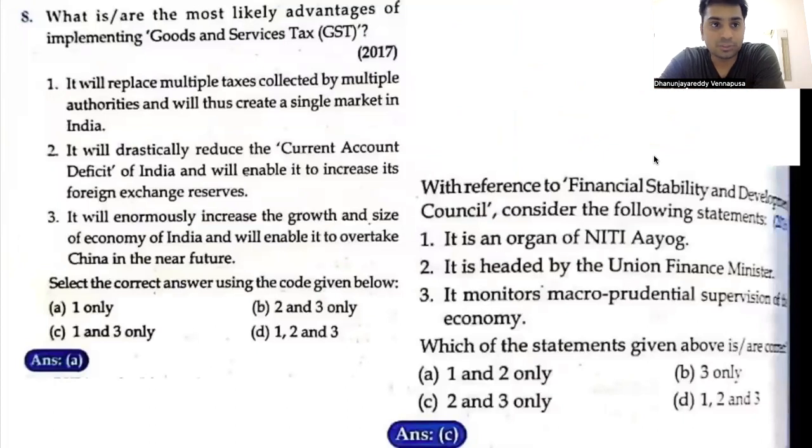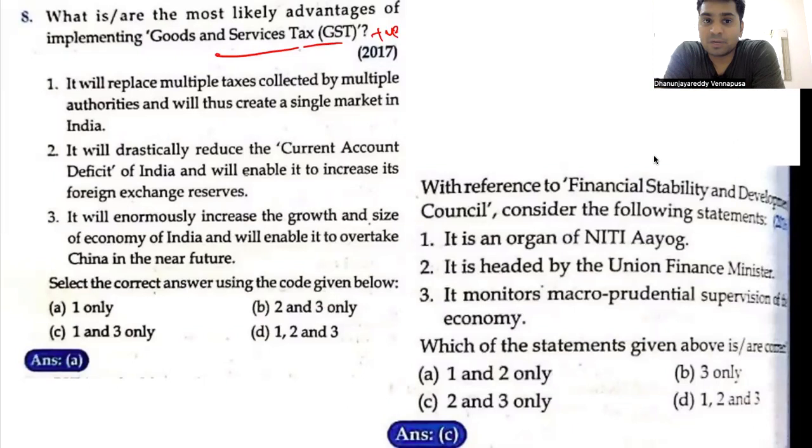Let's look at the eighth question. What are the most likely advantages of implementing GST? In 2017, they asked this question, because on 1st July 2017, GST was implemented. We all know that GST is a positive thing. Look at the positive aspects in the syllabus or in the topics, then we will come to know what is correct.